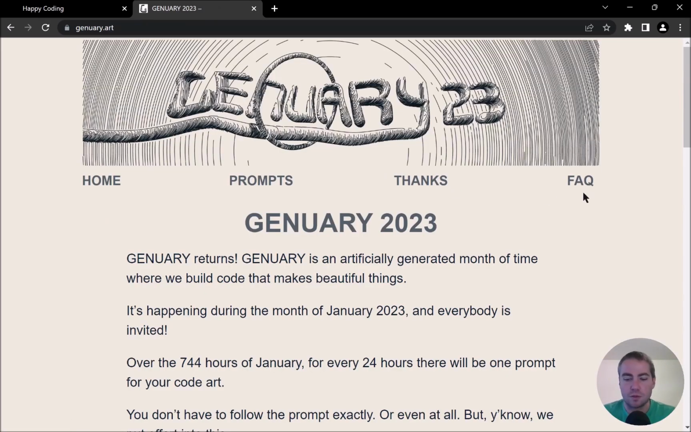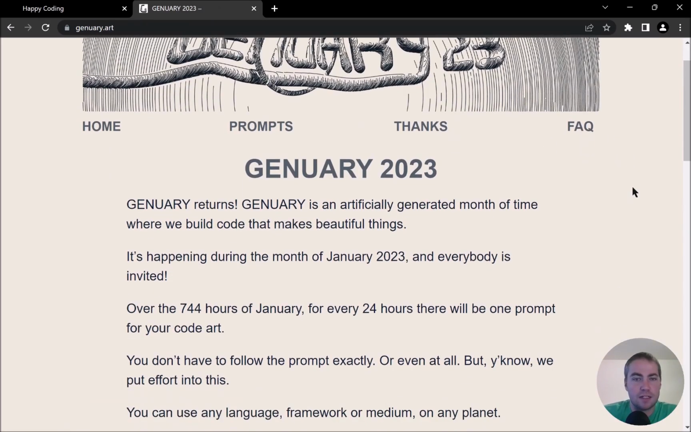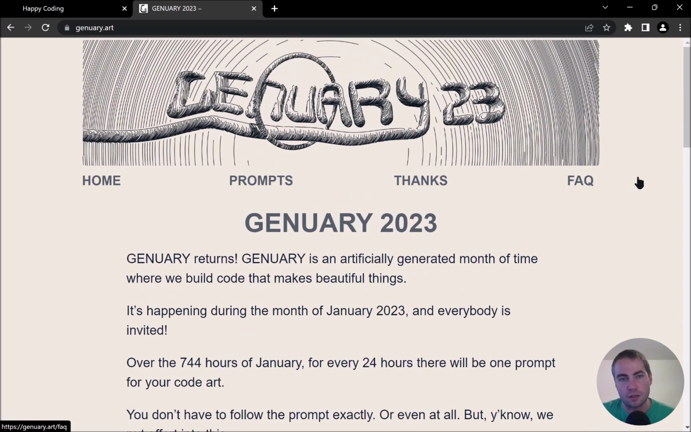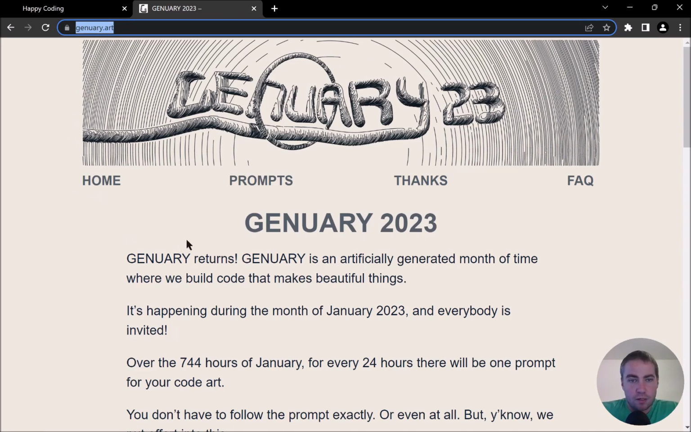But long story short, Genuary is an event that goes through all of January, and every day in January, you get a different prompt that inspires you to make some kind of generative art. That's the gen part of Genuary. So I recommend checking that out. Go to genuary.art if that sounds interesting to you.